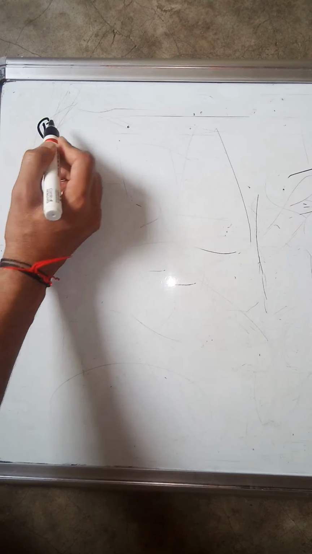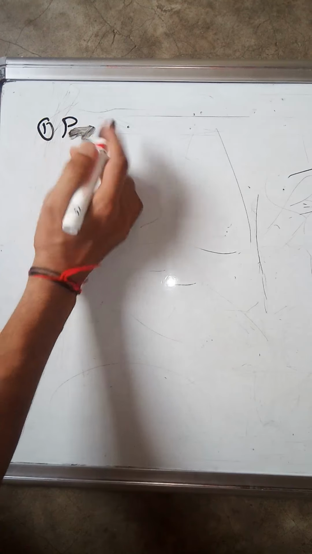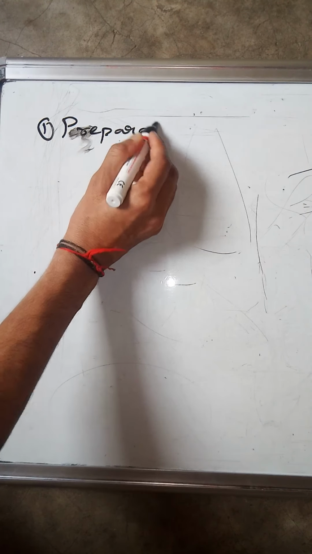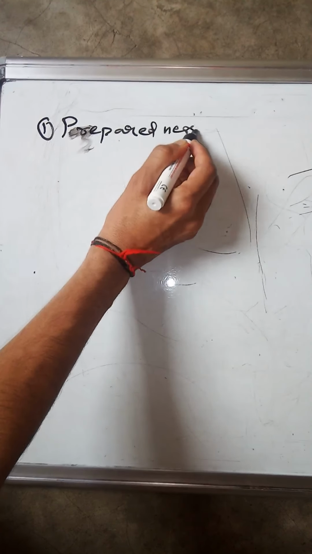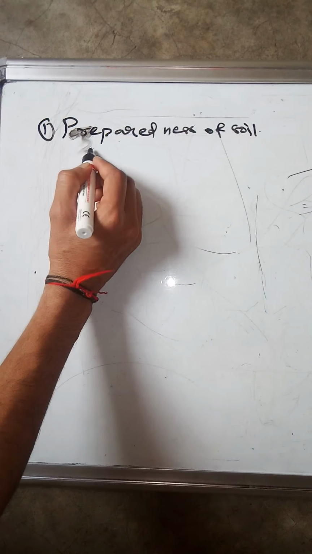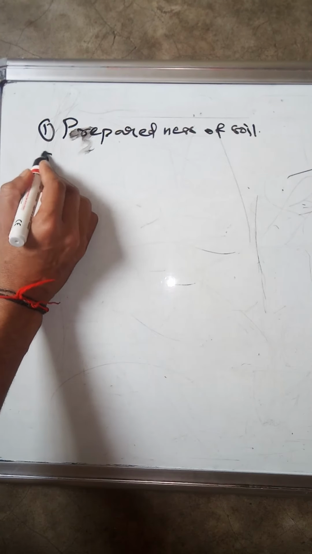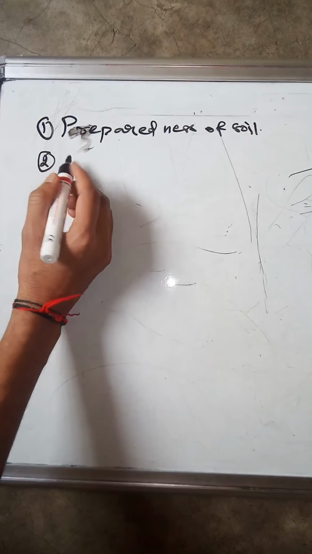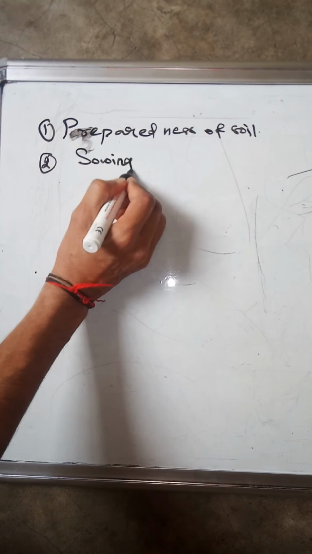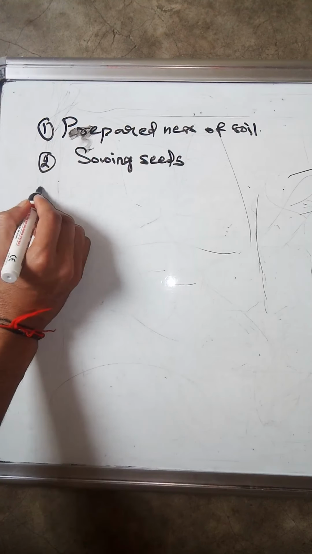First one is preparedness of soil. You call it as preparing soil. And the second method, after preparing soil, is sowing seeds. And the third one is